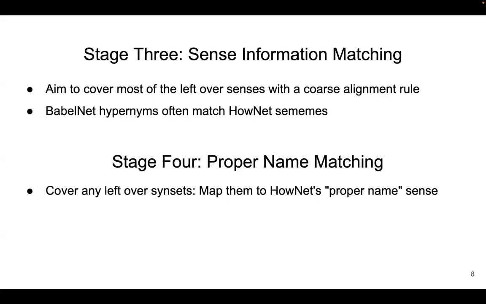Monosemous words tend to be less frequent in text, but they make up a substantial proportion of the words in HowNet. We found that those BabelNet synsets that could not be aligned with at least one HowNet sense by any of the first three methods were generally proper nouns, which are specific terminology for a place, a person's name, and so on.